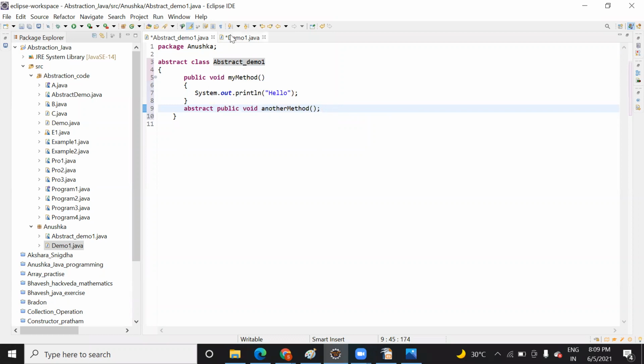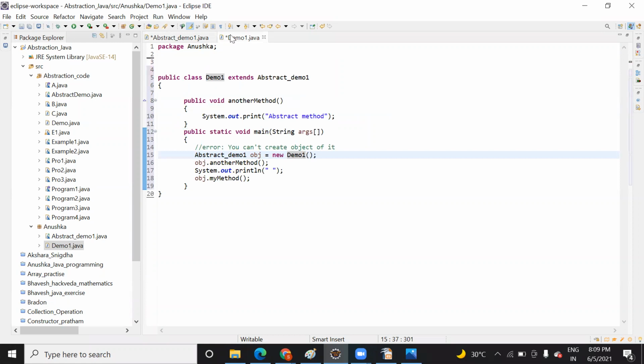You will inherit it. And as per the syntax I told you, wherever the main function is, you will create an object like that, demo 1 object new demo 1. But here we are creating an object of the parent class and we are passing this class. Why? Because this class is providing a body for the method of this class. That is the reason I am using obj dot another method.